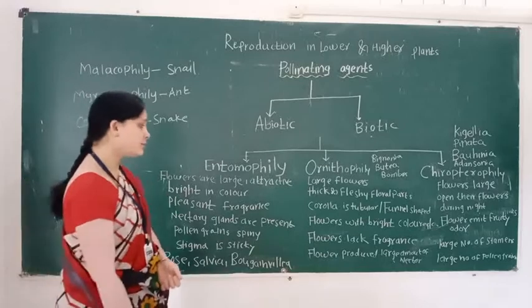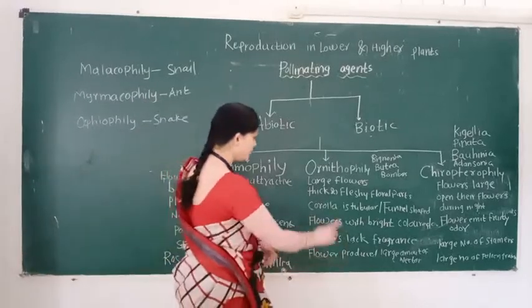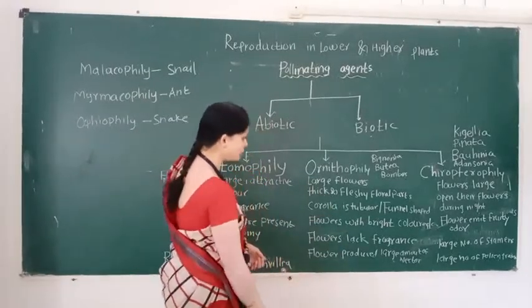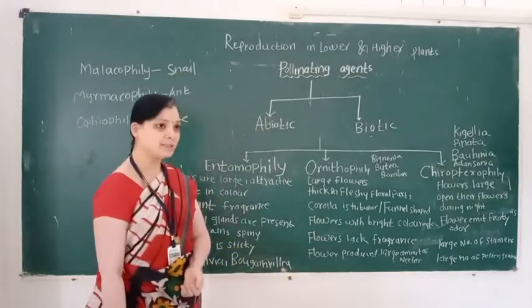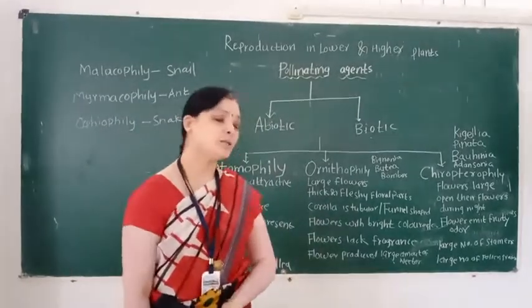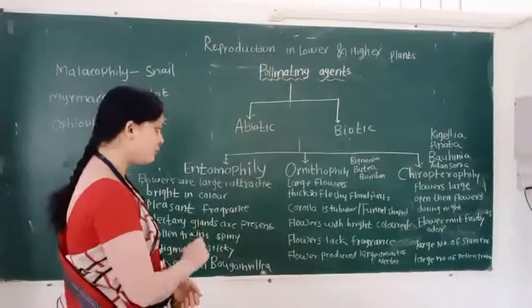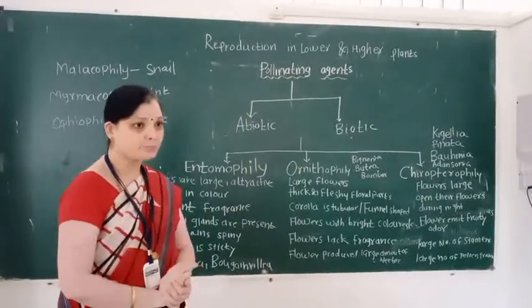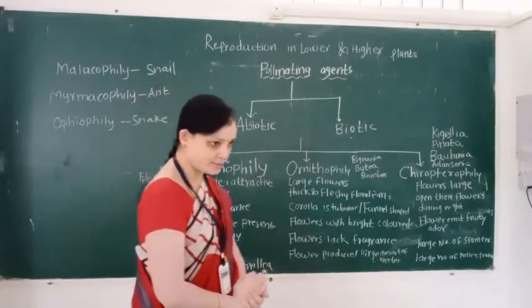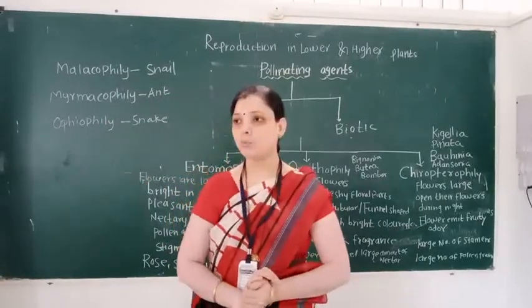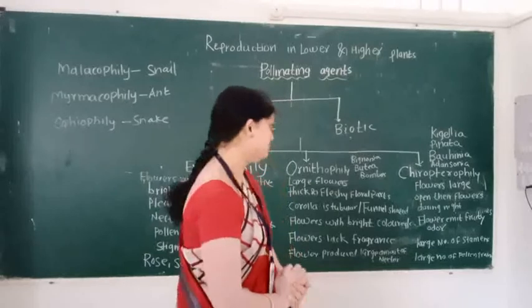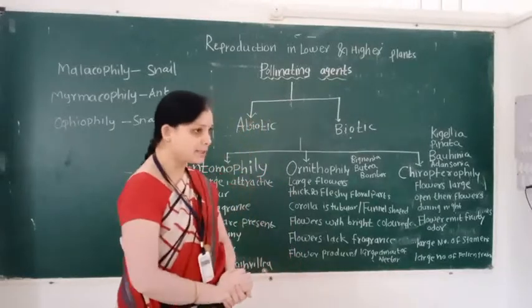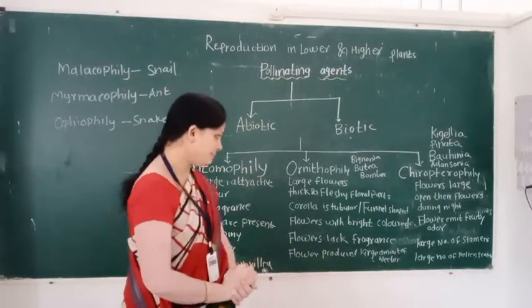Then we see the second type of pollination. It is called ornithophily. When pollination takes place by birds, it is called ornithophily. Examples of ornithophily are Bignonia, Butea and Bombax.